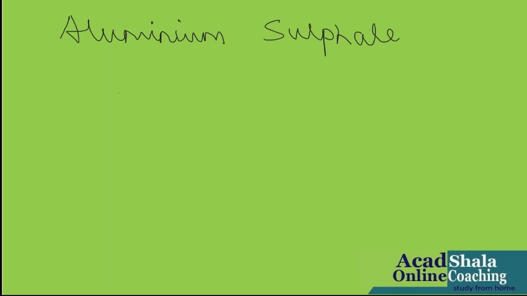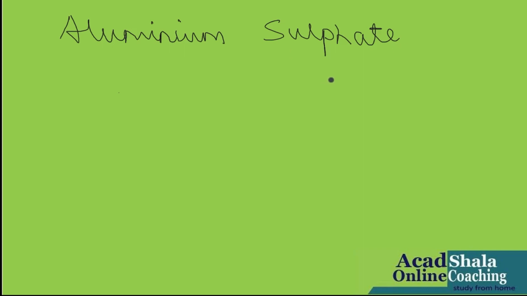Let us take a few examples to make this concept of chemical formulae easier. Your teacher says, please write down the chemical formula of aluminium sulfate. This is the method to write in the board exam also, so please follow it.